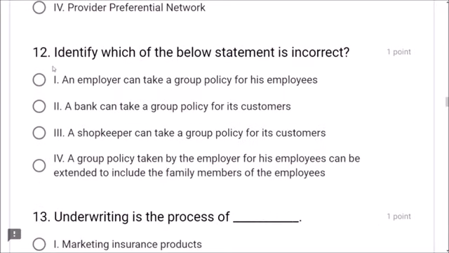Identify which of the below statement is incorrect. Dear friends, this is a keyword. Incorrect they are asking. What is the incorrect here? An employer can take a group policy. It is correct. A bank can take group policy. It is correct. A shopkeeper can take a group policy for its customers is incorrect, friends. A group policy taken by the employer for his employees can be extended to include the family members of the employee. Says it is correct, but this question is asking incorrect statement. A shopkeeper can take a group policy for its customers is incorrect.